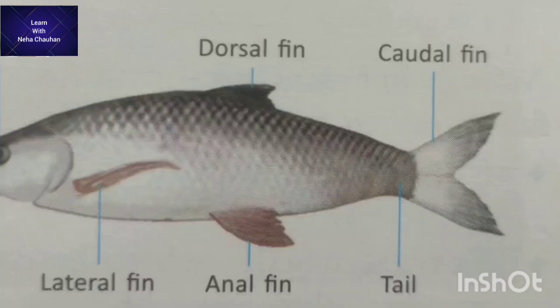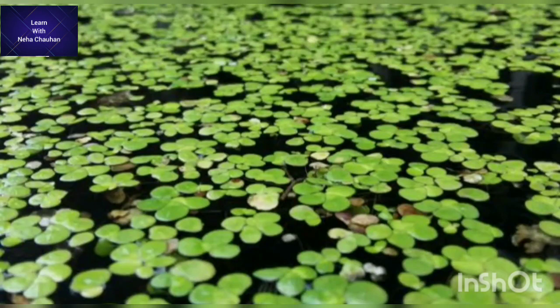Fishes can move in forward direction with the help of the fins. Tail fin helps in changing the direction and helps in floating in the water. Aquatic plants. Plants of the water also have some adaptation. Some plants float on the surface, some are completely dipped and some are fixed with the soil under the water.